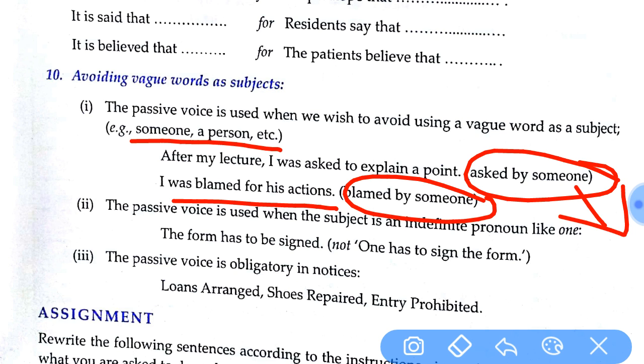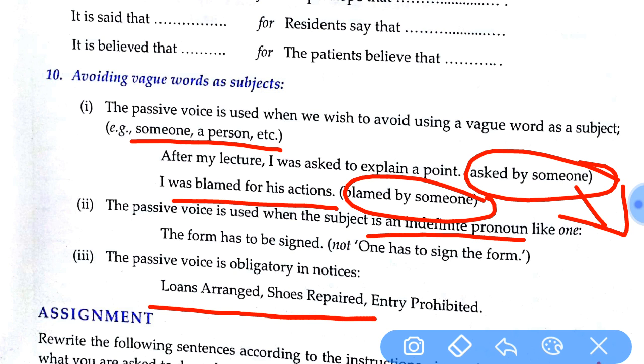The same way, secondly, the passive voice is used when the subject is an indefinite pronoun, if the pronoun is not definite. For example, the form has to be signed. Who has to sign? It is not told. So the form has to be signed by somebody. You don't have to say who it is. Lawns arranged, shoes repaired, entry prohibited. For these, we don't have to mention by.